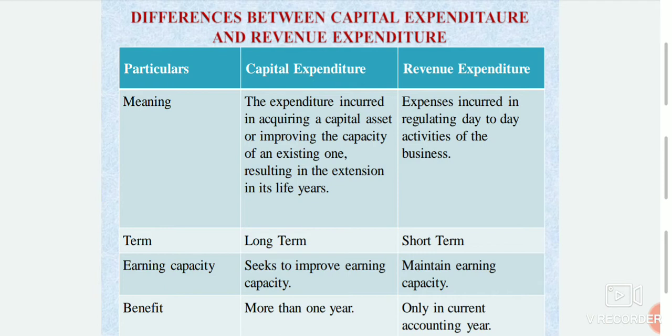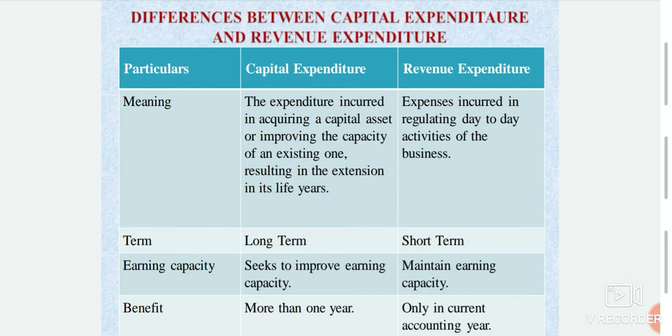Then the second one, term. Capital expenditure is long term. It is a long term expenditure and therefore has a long term effect on the business. Its benefit will be received for some years. Revenue expenditure is short term. It serves short term requirements and its benefit is received within the current accounting year.